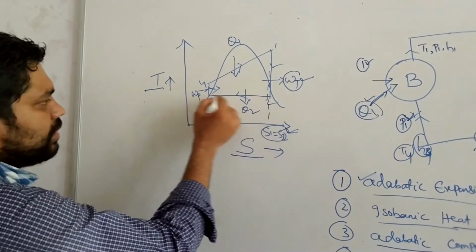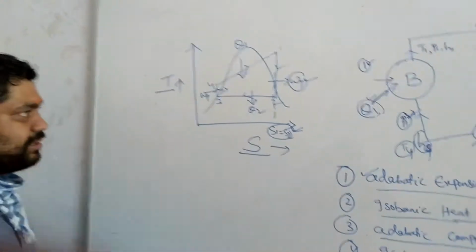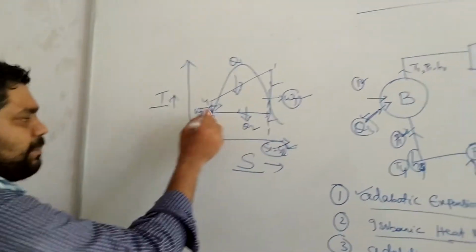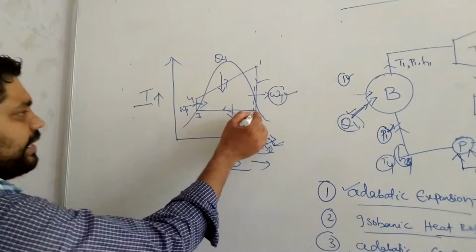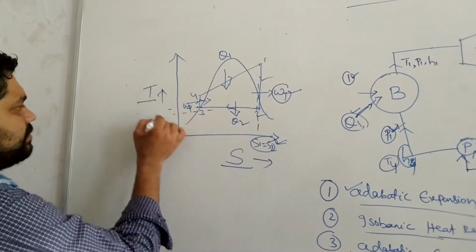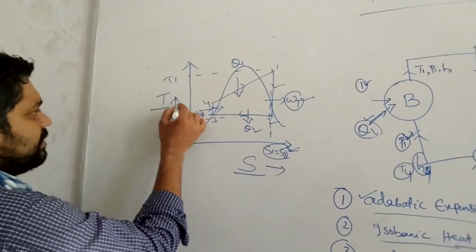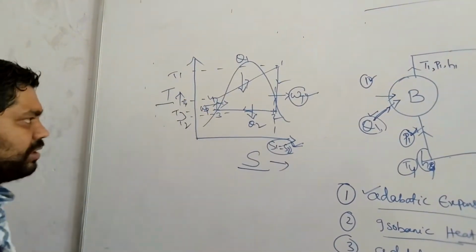Then it goes through the condenser section, where heat is rejected at constant pressure. The pressure is constant, but the temperature is not. So from T2 to T3 the temperature changes. Here is the temperature T1, and here is the temperature T4.